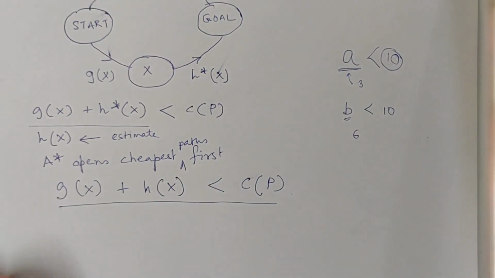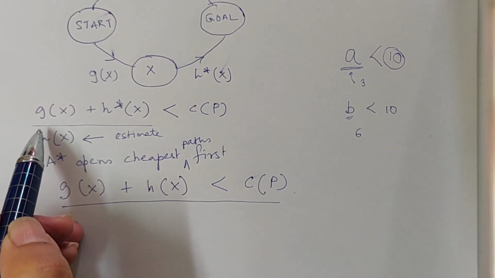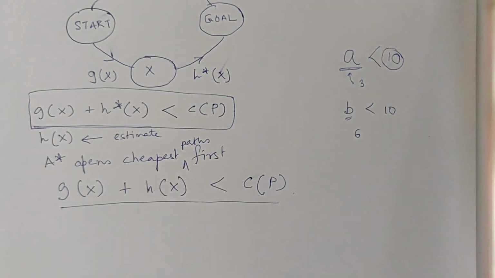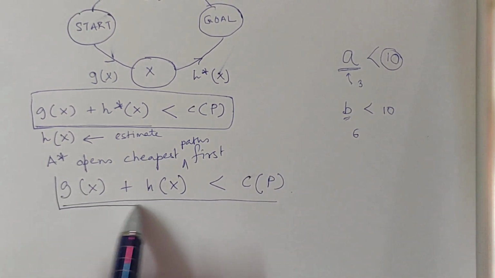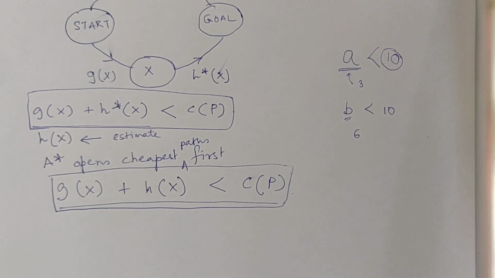Let me come back to the point that I have. This condition is met already, I know, and I have to meet this condition. This is my requirement. How can I ensure this?